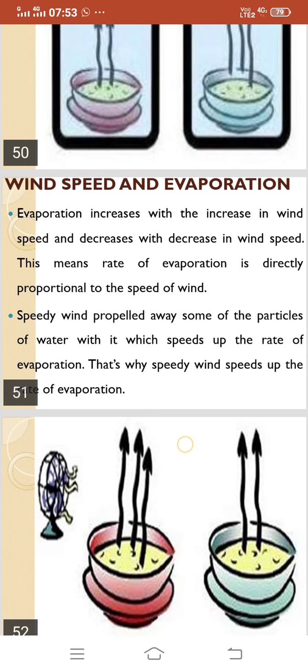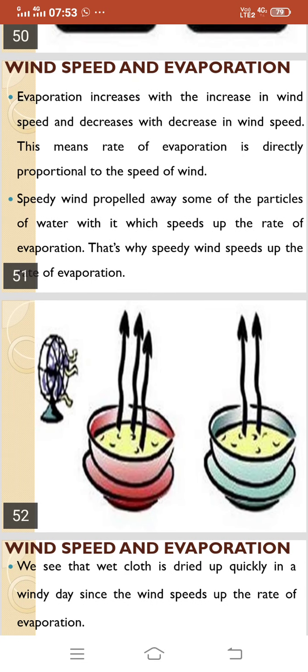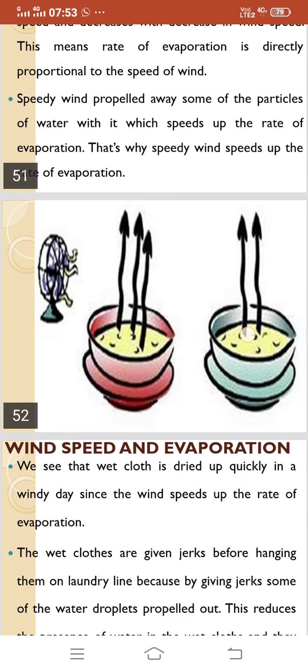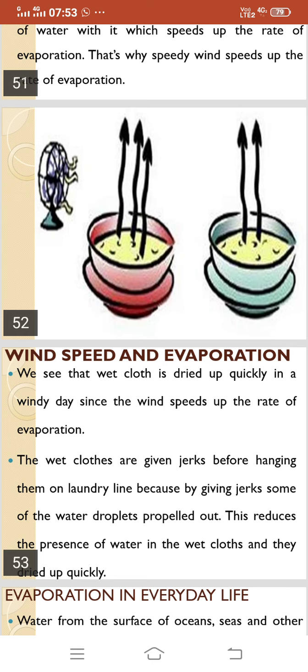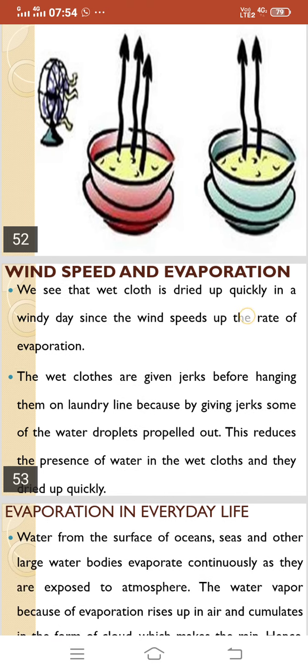the rate of evaporation. So in this particular picture you can see a fan is moving there, and you can see the one which is very near to the fan, that is evaporating very fast. We see that wet clothes dry up quickly on a windy day, since the wind speeds up the rate of evaporation.